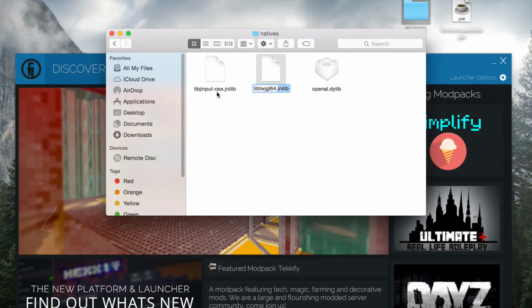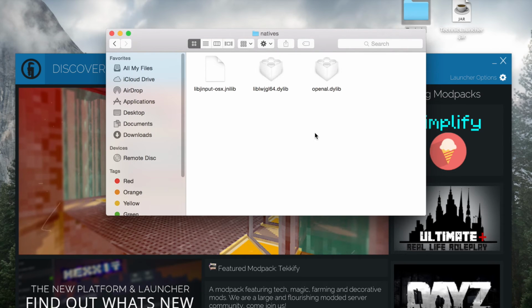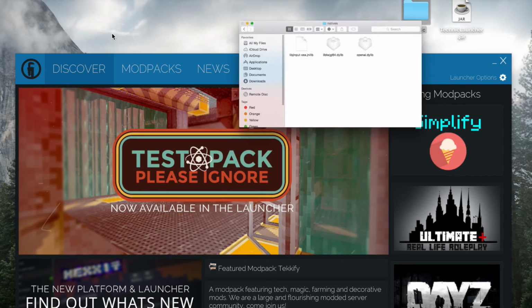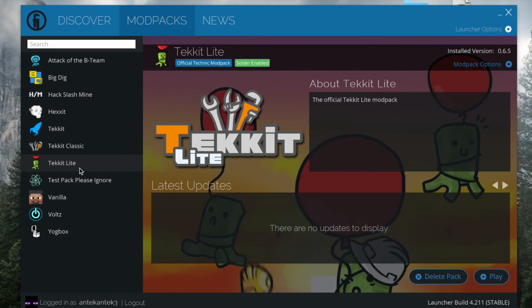Instead of having .JNILIB, you'll want to have .DYLIB. So the extension should be the same as this one. So you're just adding 64 on the end and changing the .JNILIB to this one. After that, you can just close the folder and open the mod pack.